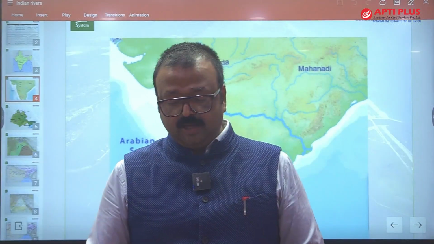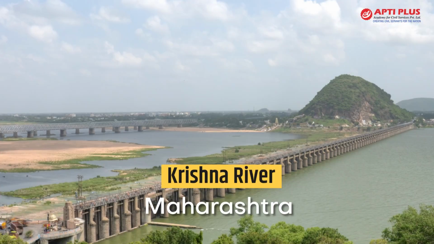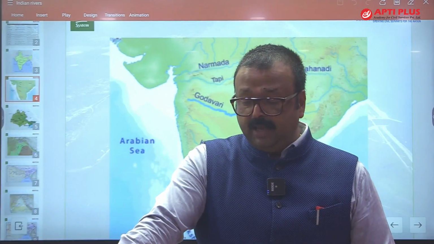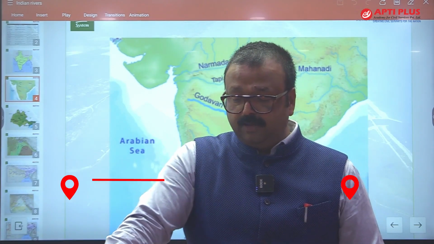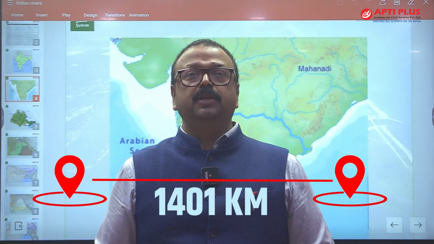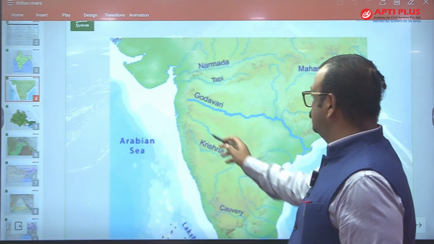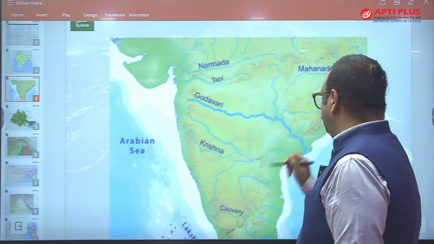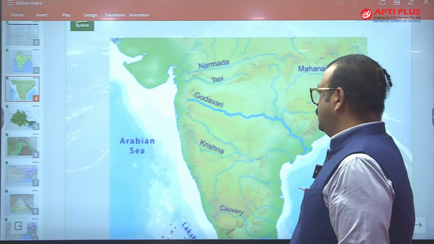Next one is the Krishna River. Again, it originates from the Sahyadri, that is the Western Ghats in Maharashtra, at Mahabaleshwar, and runs almost 1401 kilometers towards the east. This is Krishna, and it drains into the Bay of Bengal after making the Krishna delta.